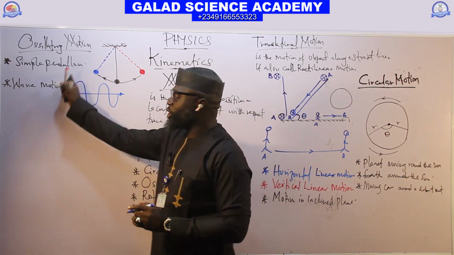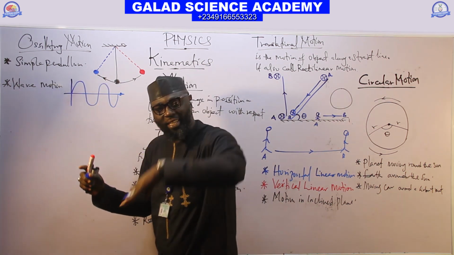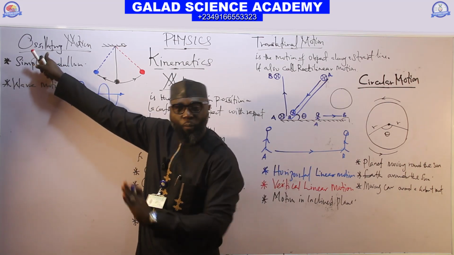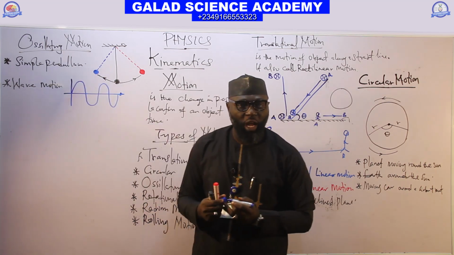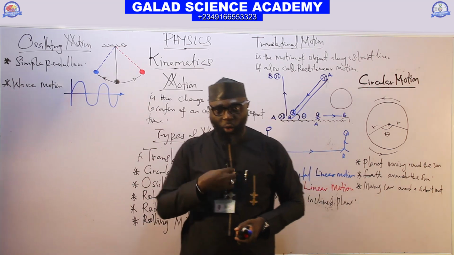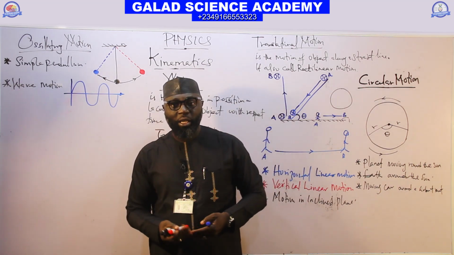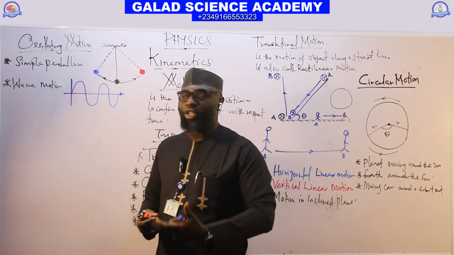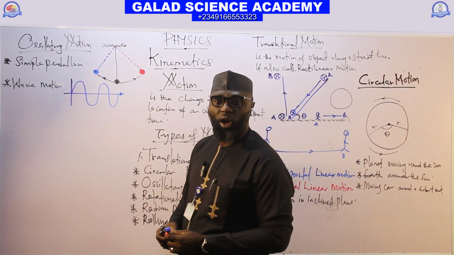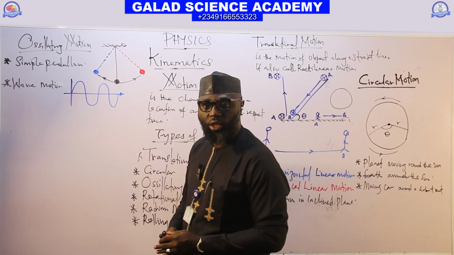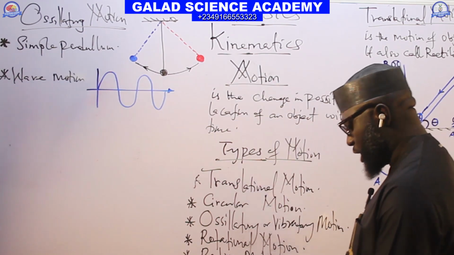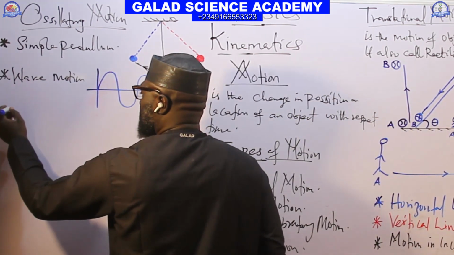It vibrates. So wave is oscillatory motion, the to and fro movement of an object, for a body to move left and right, or up and down. You can also look at the heartbeat. The heartbeat is also an example of oscillatory motion. And the next one that we are going to treat now is rotational motion.